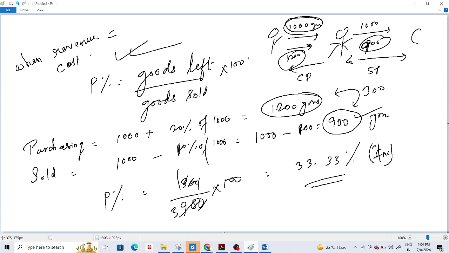Whatever he spent, he has got back. Okay, copied this one, Ishika, Niladri. Can we move on to the next one? Yes, sir.